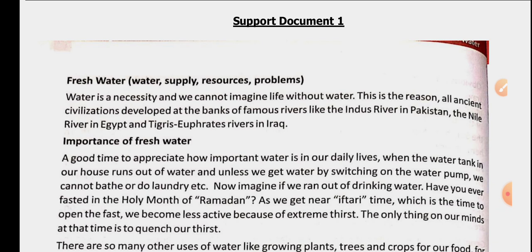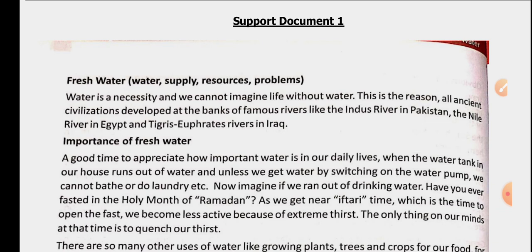For the sustenance of life, water is a must. All the living things on this planet, whether they are plants, animals, human beings, or even microorganisms, need water to survive. Life is not even possible without water. That is how important water is.